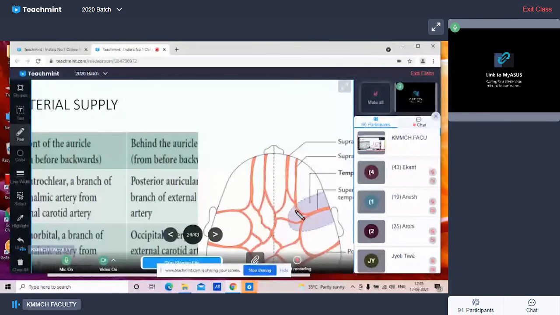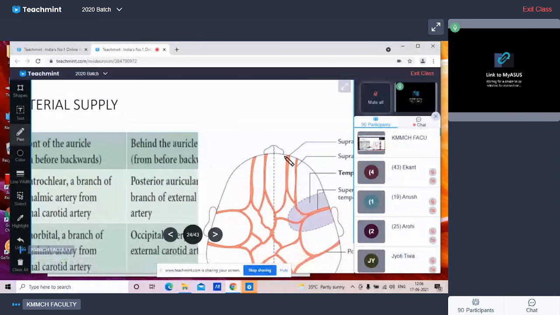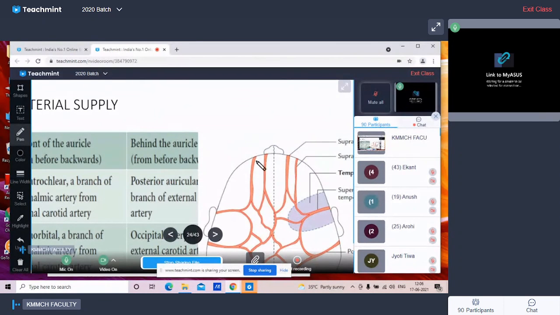Here the supratrochlear artery enters the scalp around the supraorbital margin, mostly beneath, lateral to the midline. Then the supraorbital artery enters the scalp through the supraorbital notch.